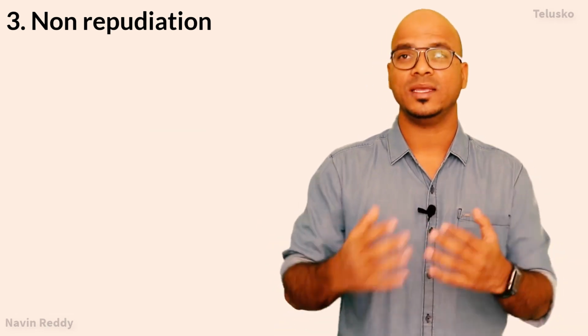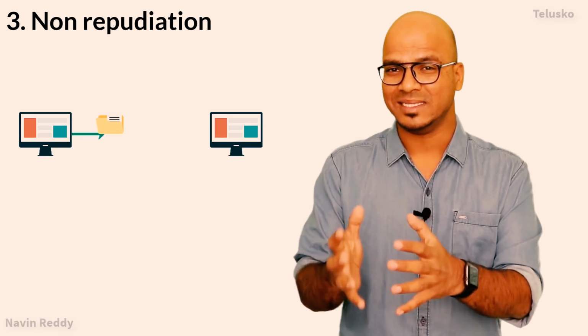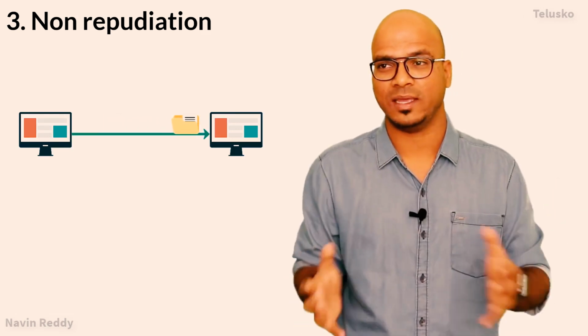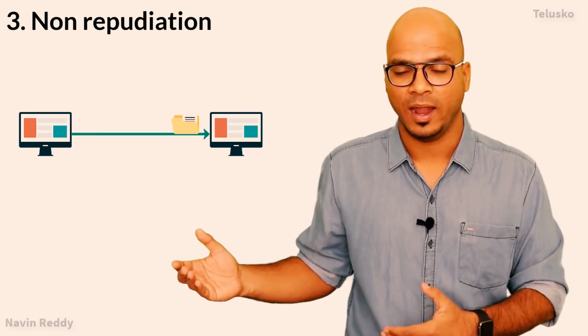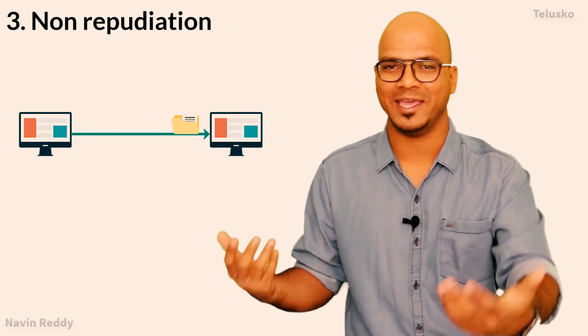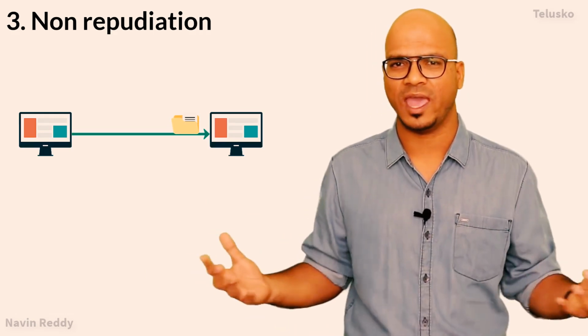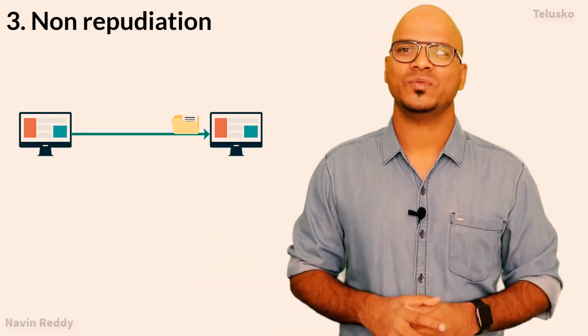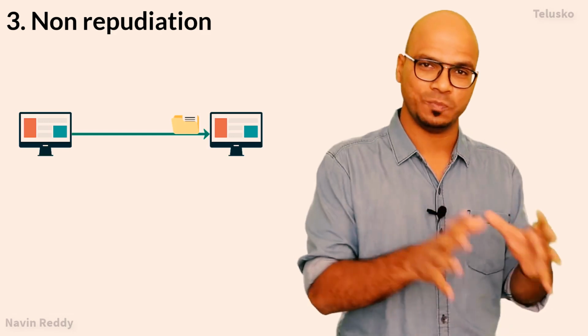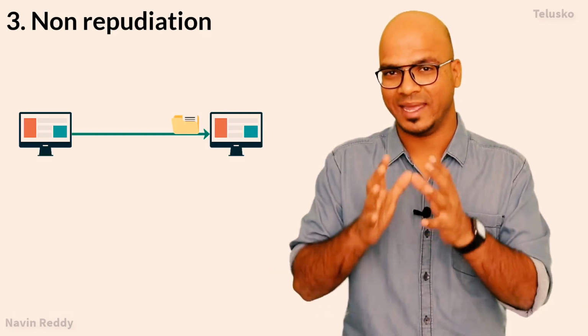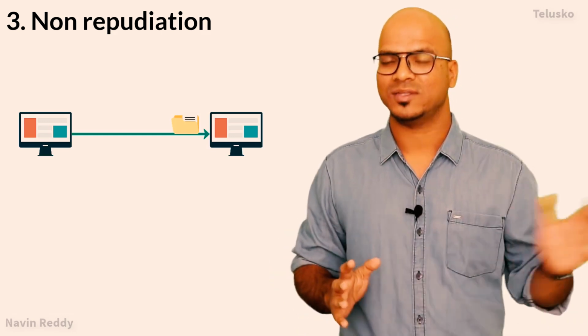The third one is non-repudiation, which simply means no one should be able to say that they have not done something. Example, let's say A sends a message to B saying, hey, let's meet at 6 p.m. And let's say B showed up and A is not there. After some time A will say, hey, I have not sent you any such message. So we don't want that. If A is sending a message to B, there should be a proof that A has actually sent the message. So that's about non-repudiation.